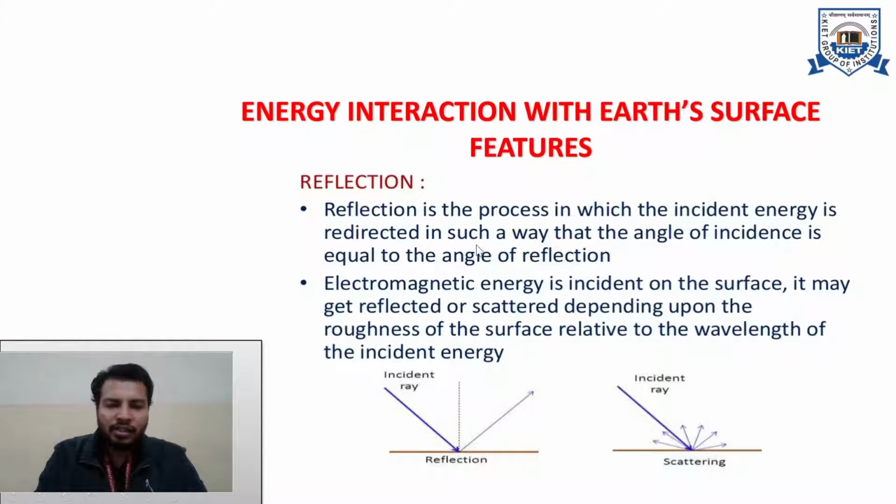Here, the incident energy is redirected or sent back in such a way that the angle of incidence is equal to the angle of reflection. So when electromagnetic energy is incident on the surface, what can happen? It may get reflected, or also something somewhat similar to reflection, scattering can happen. Scattering means that it can be reflected into many directions. Okay, so when electromagnetic energy is incident on a surface, it may get reflected back, or it may get scattered, depending upon the roughness of the surface. So it will depend upon the roughness of the surface of that object on which electromagnetic radiation is striking.